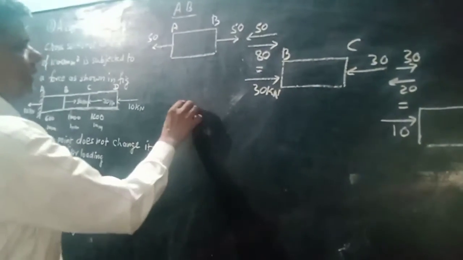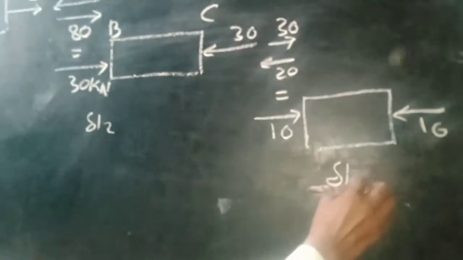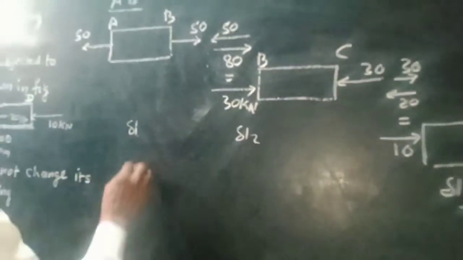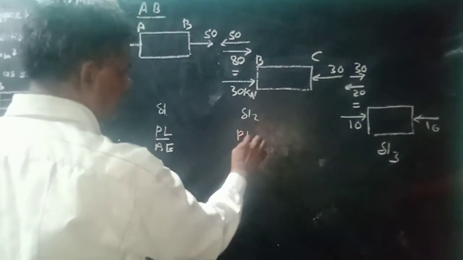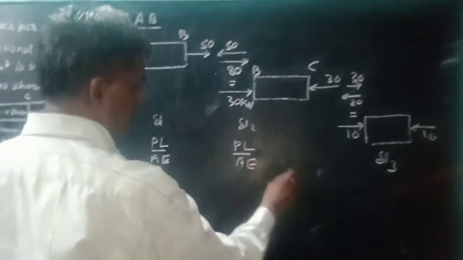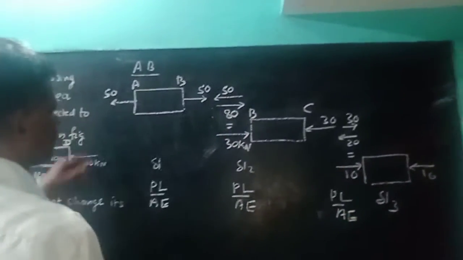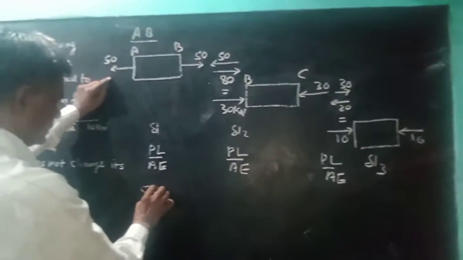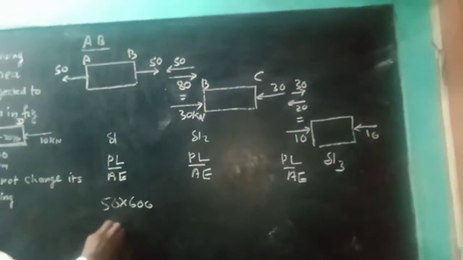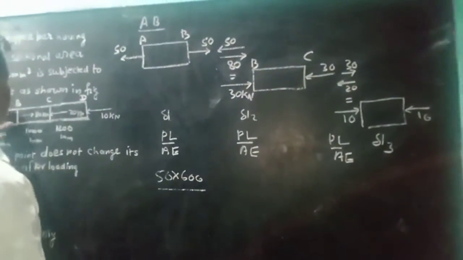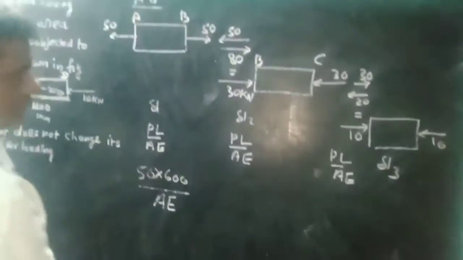So therefore delta L1 and delta L2 and delta L3. Find out delta L1, delta L2, delta L3 using the PL upon AE formula. Here P is equal to 50, length is equal to 600, and for AE, the bar is uniform and of the same material, so therefore AE remains the same.